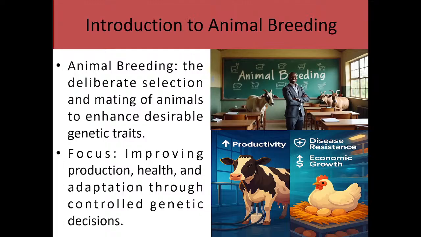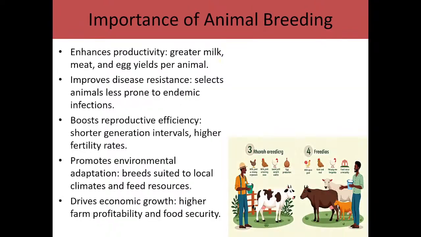The reason why we improve animal breeding, number one, is improving productivity. Then another one is in terms of their health, so disease resistance, to be able to resist different types of disease. Then another one is economic reasons. Economic reasons is one of the reasons why we also improve animal breeding.